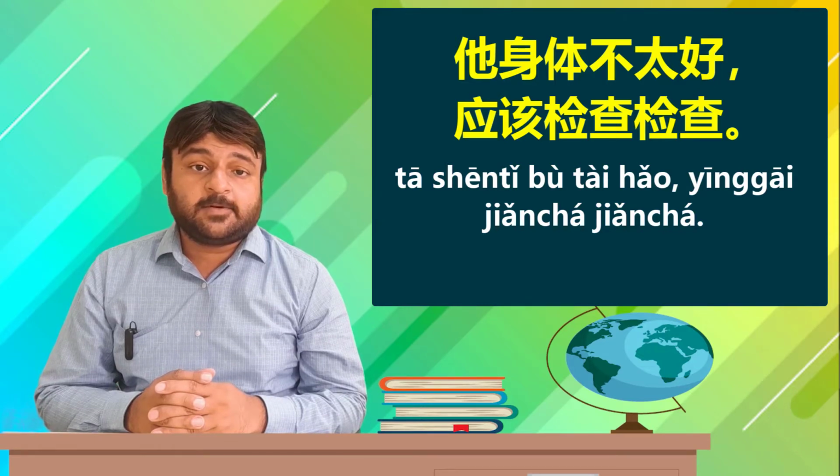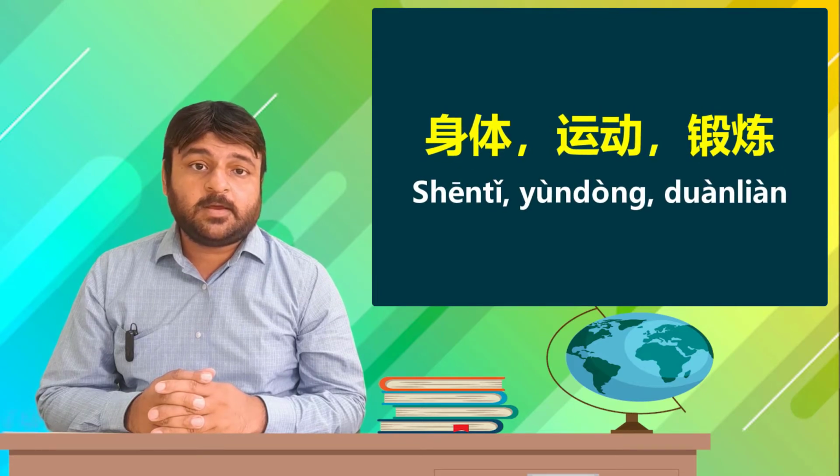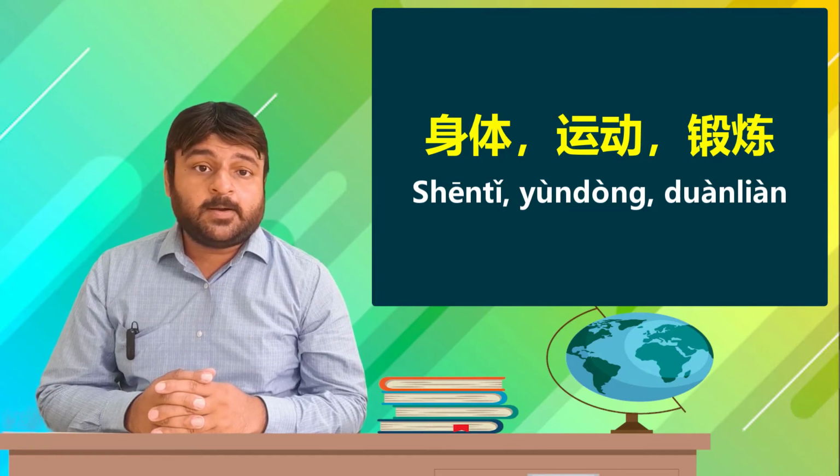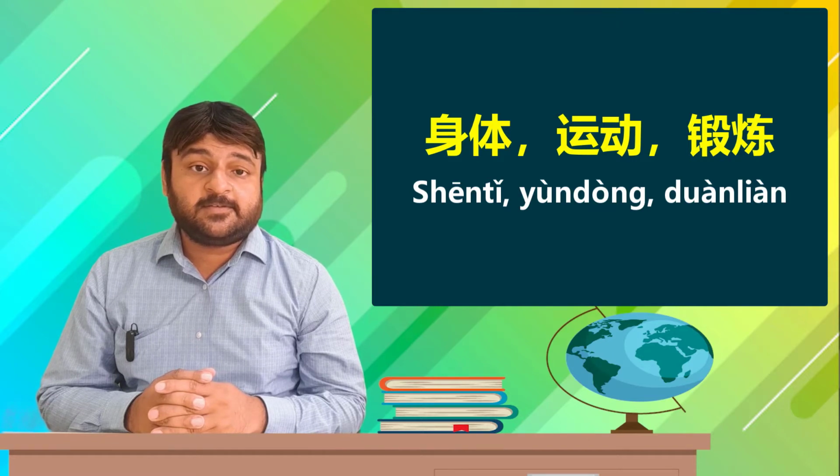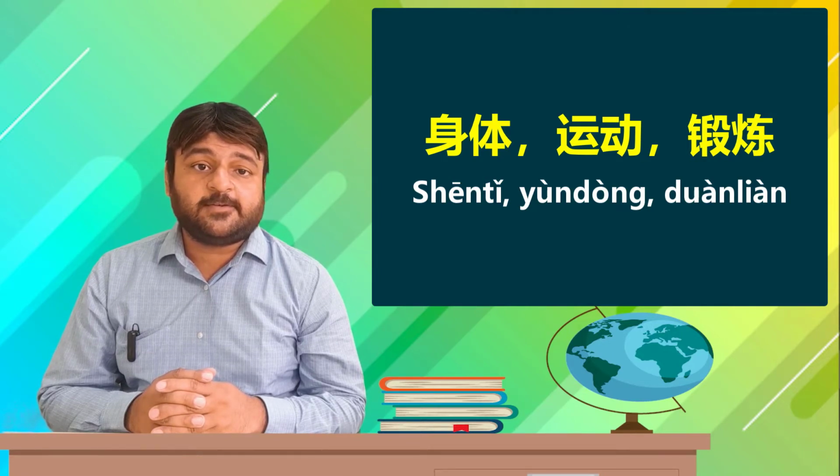Let's have a look at the words in the box to make replacements. 休息, to rest. 运动, movement. 锻炼, exercise. Replace these words in the underlined part to make sentences. His health is not good, so he should rest. His health is not good, so he should do movement. His health is not good, so he should exercise.